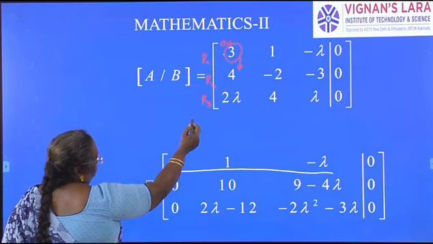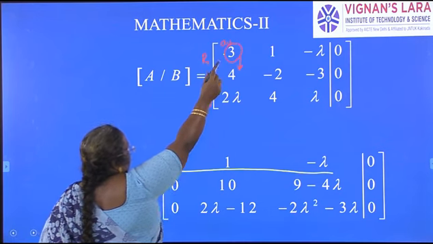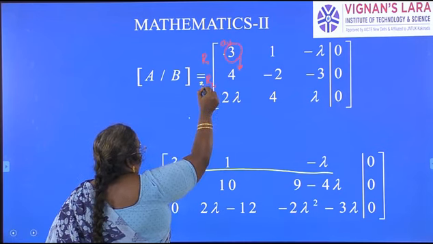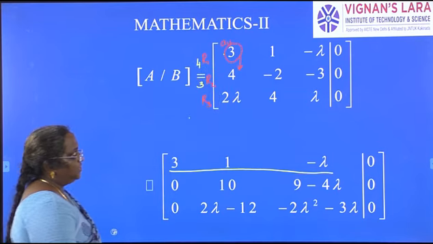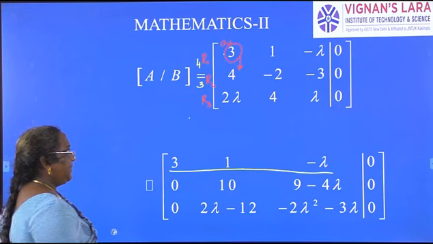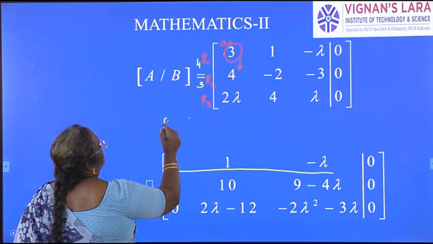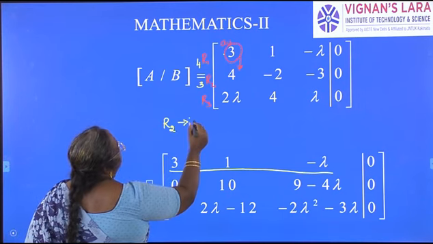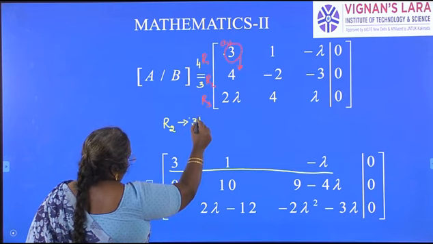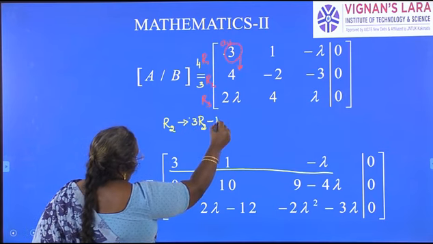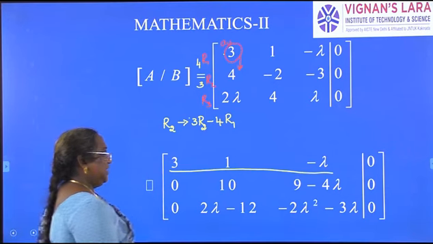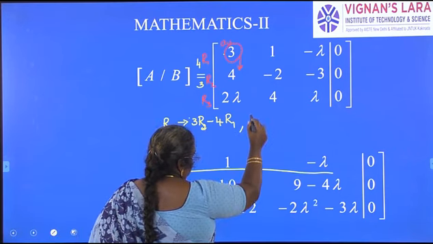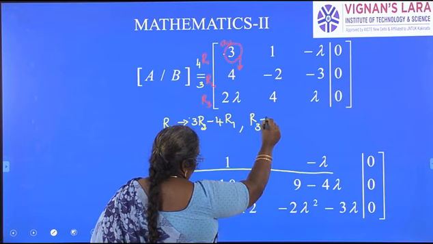So what I will do? Cross multiplication. I will multiply R2 with 3 and R1 with 4. Since both the signs are same, we will subtract. R2 changes to 3R2 minus 4R1. Now R3. So how will we change R3? Row 3 will be changed.